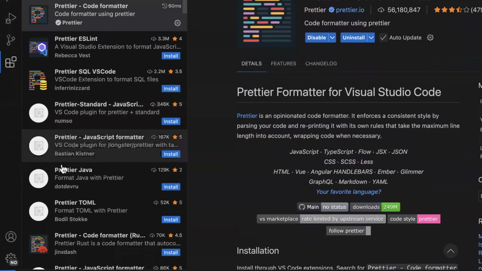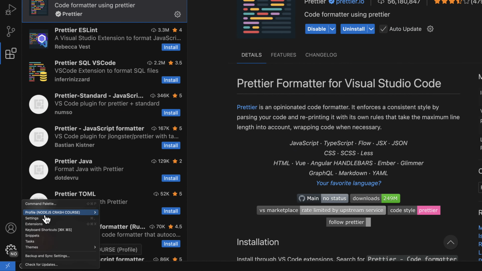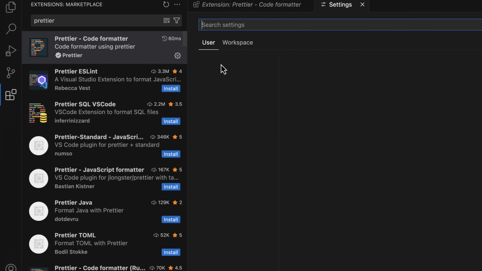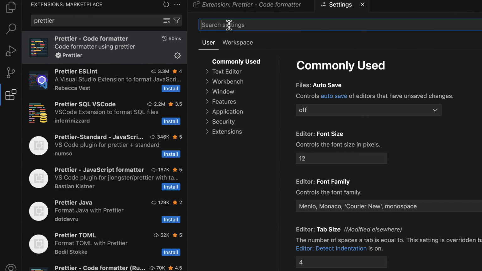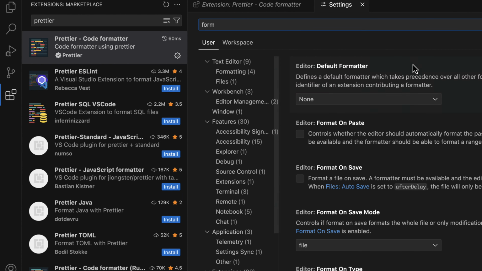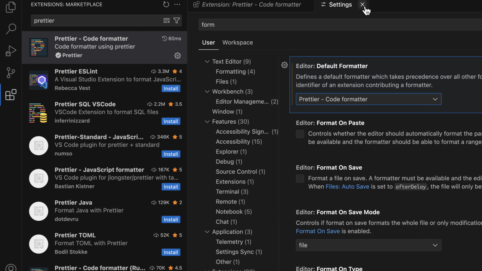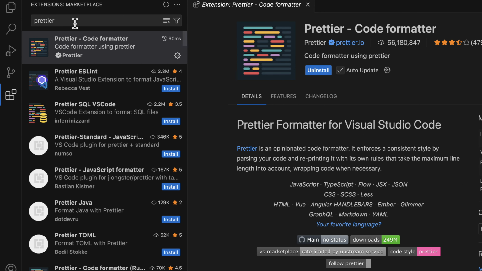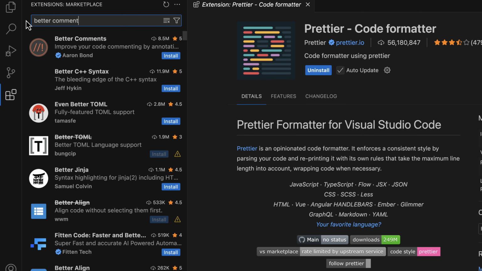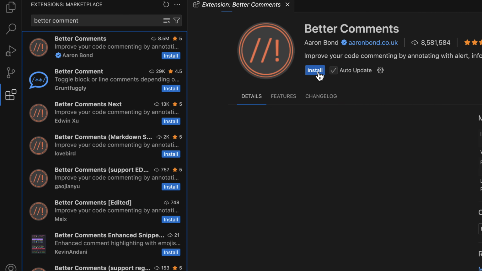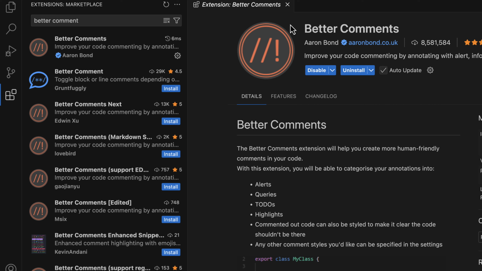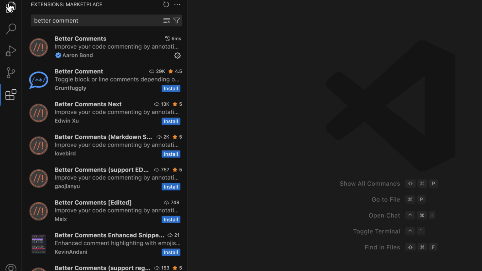After installation, let's click on the settings and then select format. By default, it is using none, so make sure to select Prettier. Nice. And the next extension, I'm going to use Better Comments. This is going to help us color our comments. Install. At the moment, let's use these two extensions.